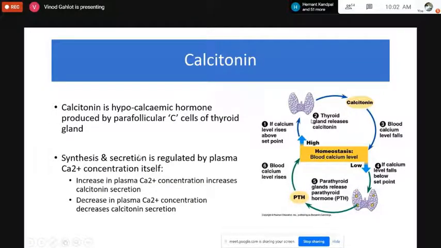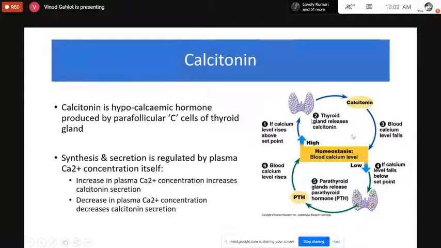This is the regulation of secretion of calcitonin. It is controlled by the plasma calcium concentration. If the calcium concentration in the plasma is increased, then calcitonin will be secreted. If the concentration of calcium is decreased, then the parathyroid hormone will be secreted. A decrease in plasma calcium concentration decreases calcitonin secretion.